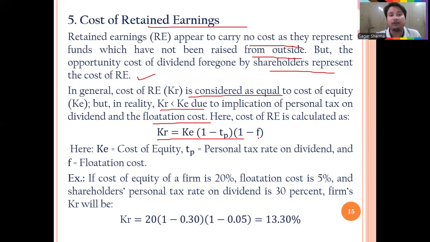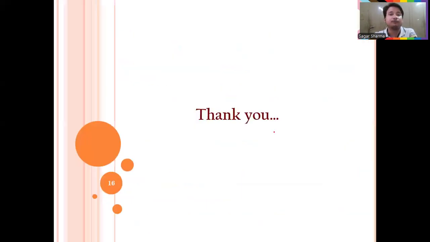So how will you calculate it? Cost of retained earnings equals cost of equity times (1 minus personal tax rate) and (1 minus flotation cost, if any). So if cost of equity of the firm is 20%, flotation cost is 5%, and shareholder personal tax rate on dividend is 30%, you will calculate the cost of retained earnings by this formula: KE times (1 minus TP) times (1 minus flotation cost). Remember this.